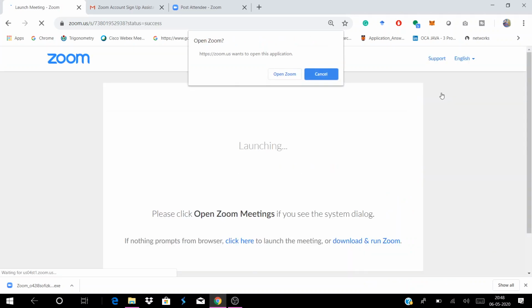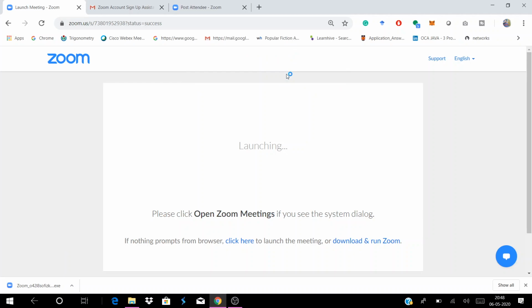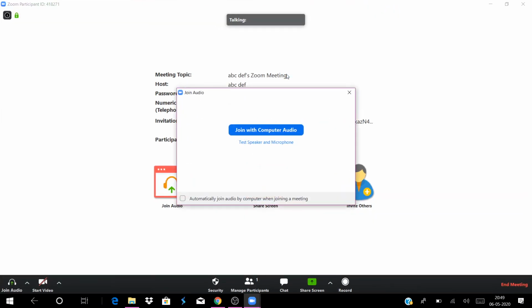This is the thing I told you already in the previous session. You need to open Zoom. If you didn't download it, see, you can see here I downloaded it. It appears like this. Now the meeting ID we are gonna join. I'm gonna host now. Open Zoom. Here the window appears like this.